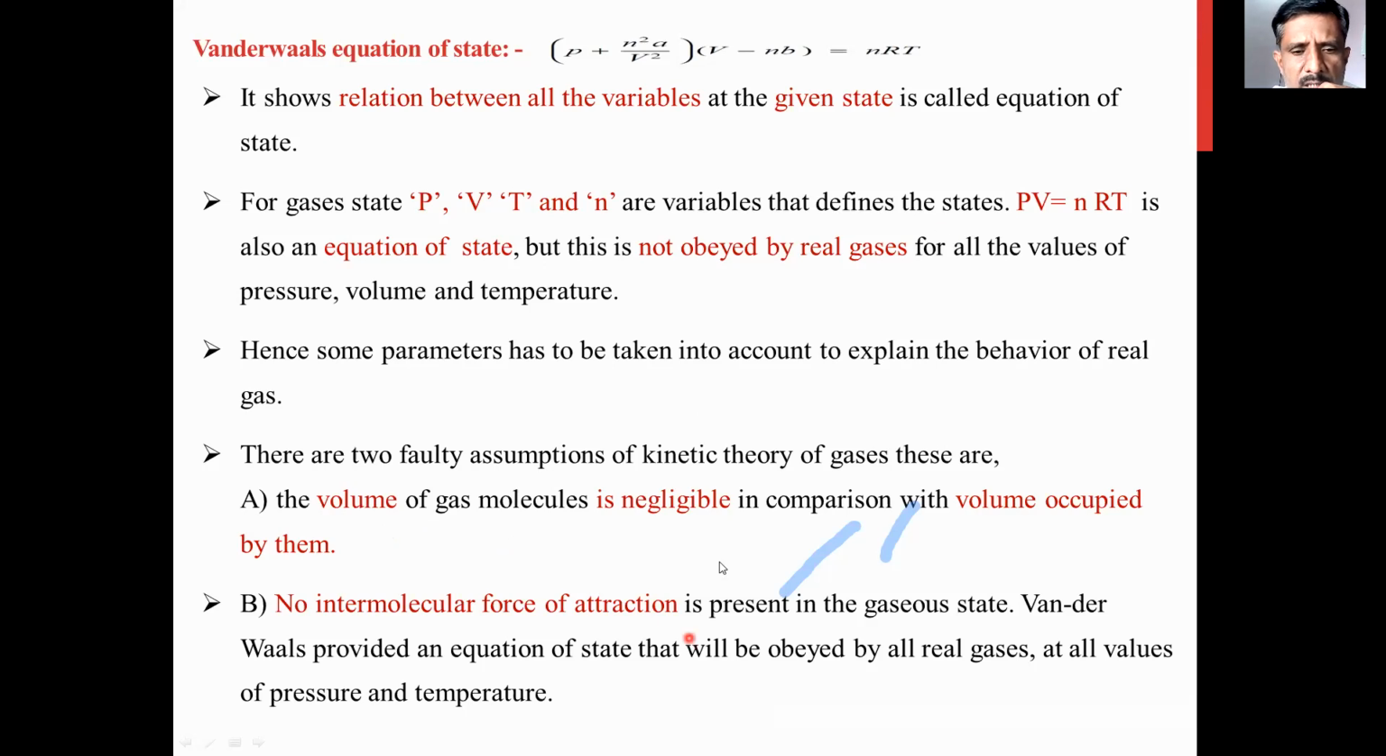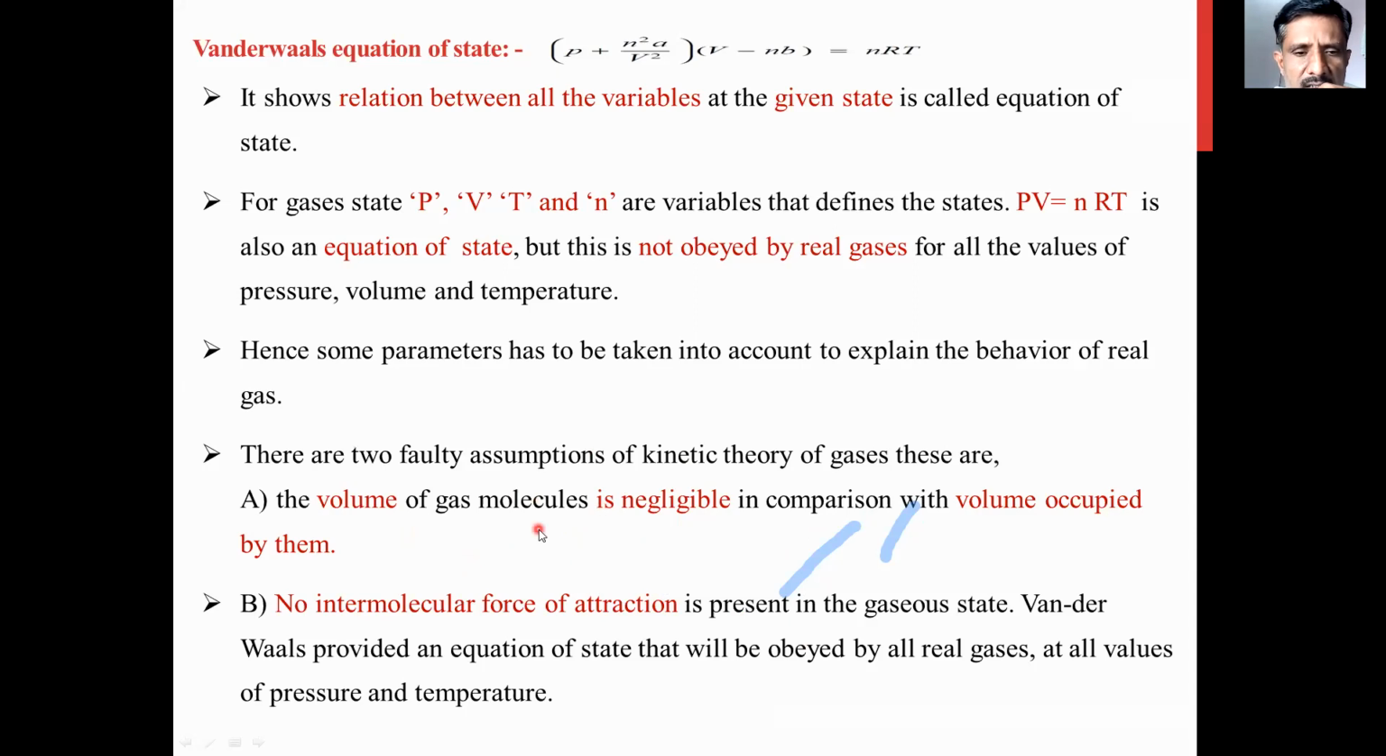The volume of a gas molecule is negligible in comparison with the volume occupied by them. This means a gas molecule occupies a very small amount of volume, negligible compared to the volume occupied. If gas molecules are filled in a cylinder, the actual volume of the gas molecules in that cylinder is very little, negligible.